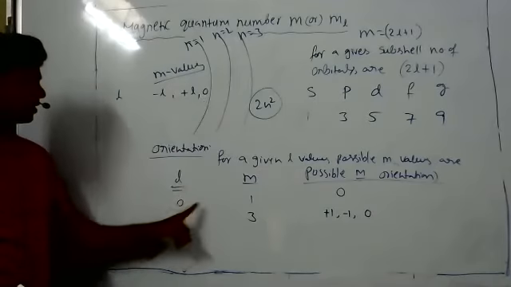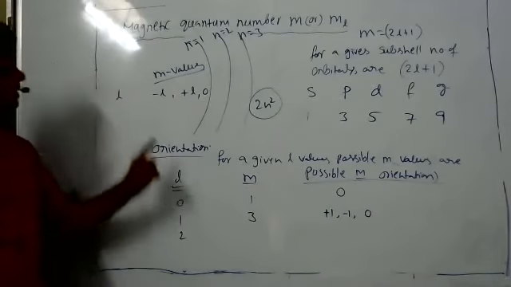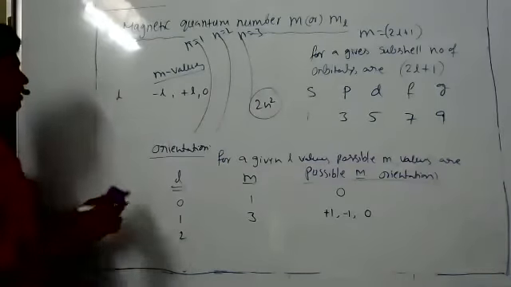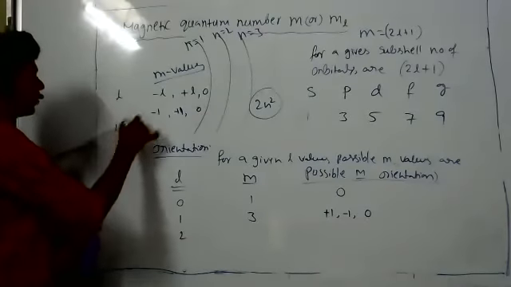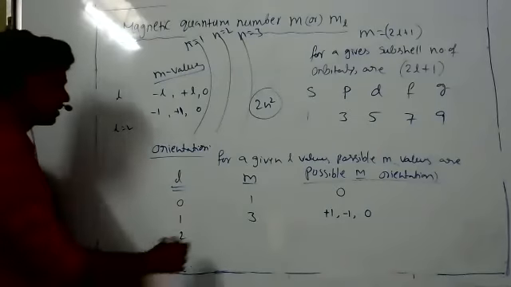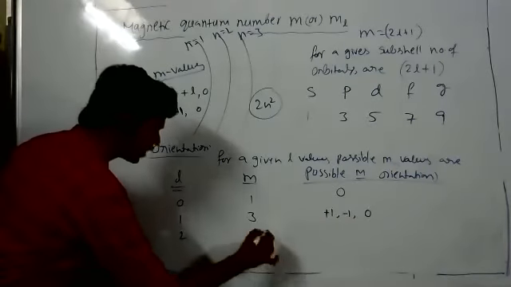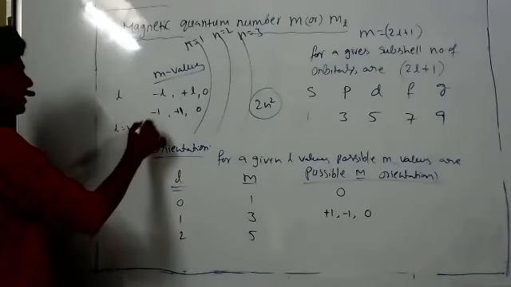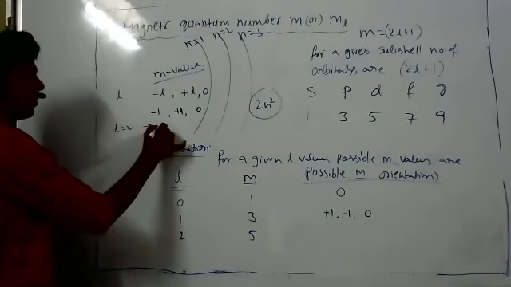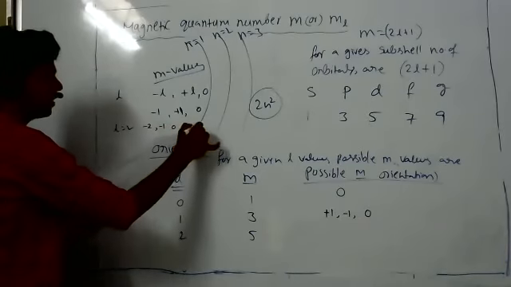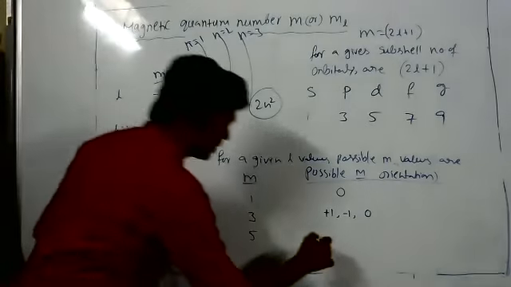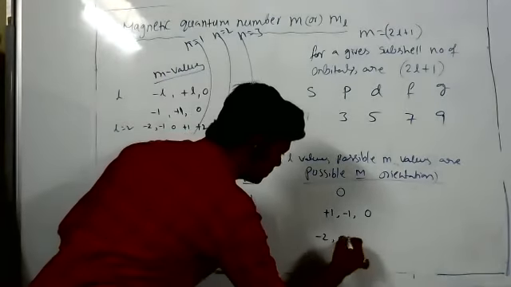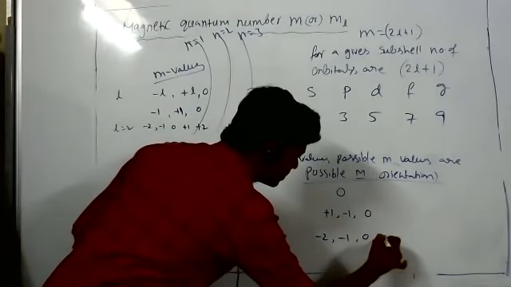So here L equal to 0 means 1, that is only the 0 orientation. If L is equal to 1, then minus 1, plus 1 and 0. If L is equal to 2, M values come to a total of 5. What are those orientations? They start from minus 2, minus 1, 0, plus 1, plus 2. 5 orientations came now. Write these 5 orientations.